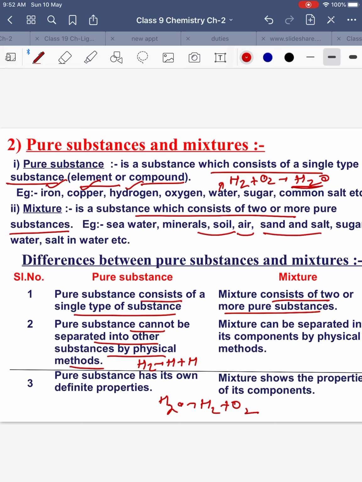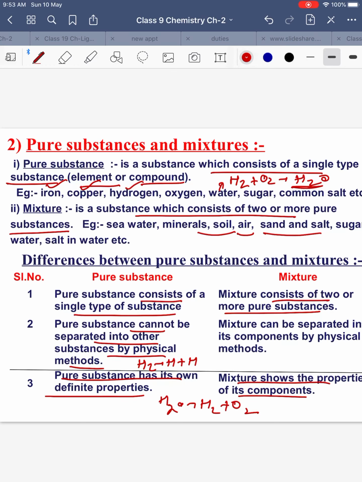A pure substance has its own definite properties, as I told you, because it is made up of the same type of constituent particles, the same type of atom. They have definite properties. Like if I take a jar full of hydrogen gas, each and every particle will show the property of hydrogen only, because that is made up of the same basic constituent, that is the hydrogen atom. And a mixture shows the properties of its components. As I told you, a mixture is two elements combined together but not in any fixed ratio. Suppose I am taking a mixture of sand and iron nails. Those iron nails I can separate with the help of a magnet.